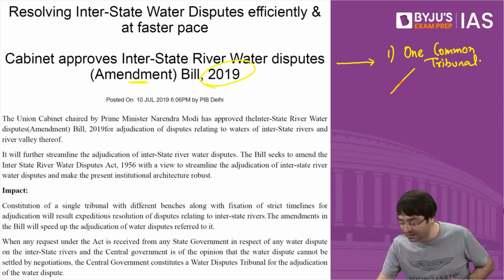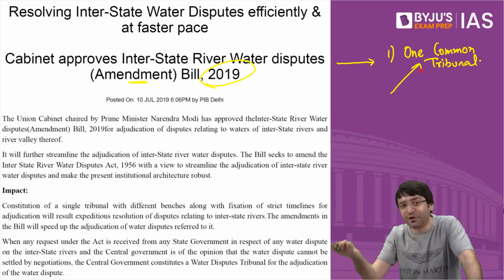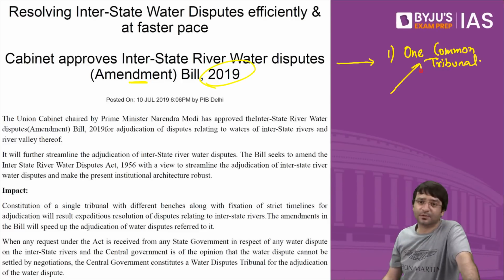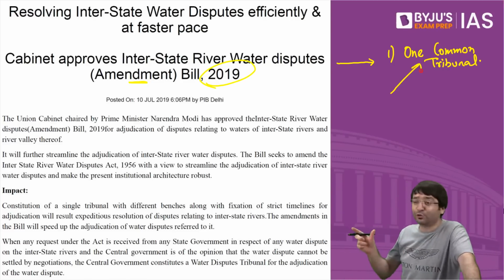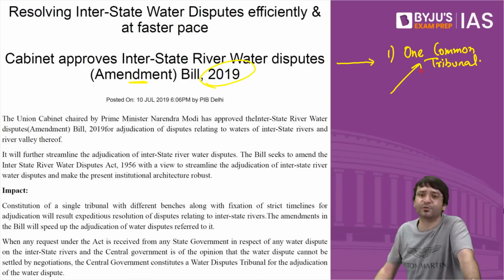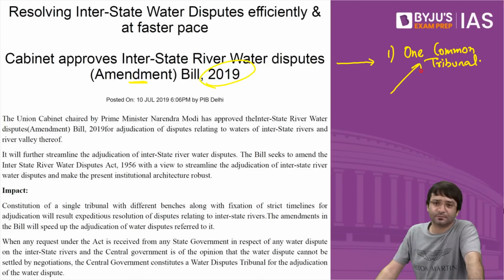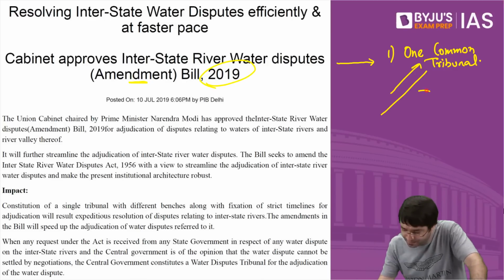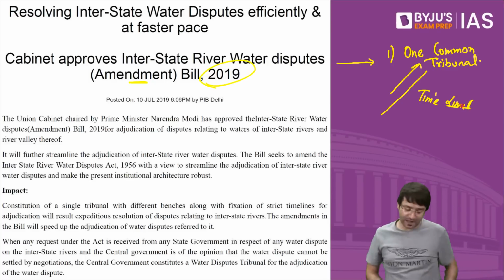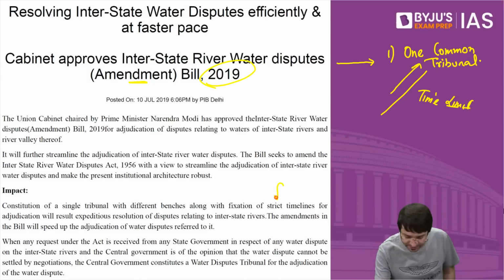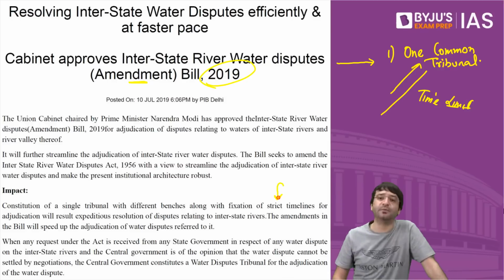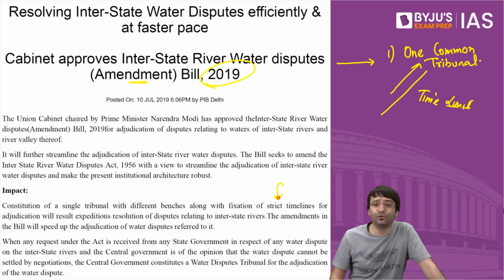And you don't need different tribunals for different water disputes. One common tribunal to hear all interstate river water disputes. And a time limit is prescribed. Fixed, strict timelines will be prescribed. Within 2 years, you will have to resolve these interstate river water disputes.